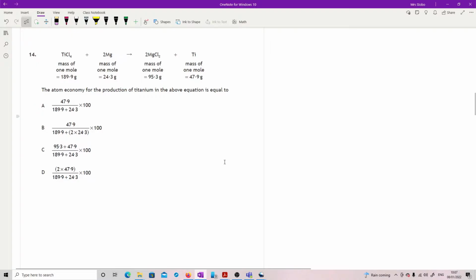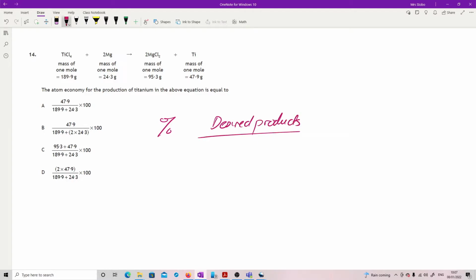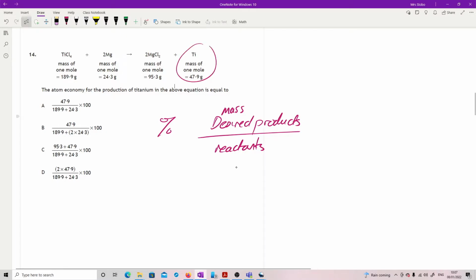Okay, question 14. Right, we've got titanium chloride plus magnesium giving magnesium chloride and titanium. The atom economy for the production of titanium in the above equation is equal to. Okay, so atom economy is a percentage that we're looking for. And what we're looking for is the desired products over all of your reactants. And we're just going to use masses. So our desired product is the titanium,